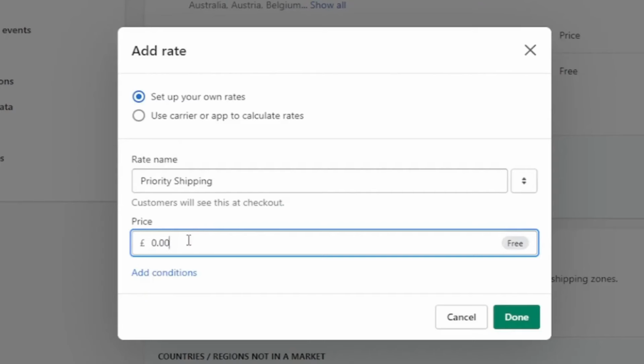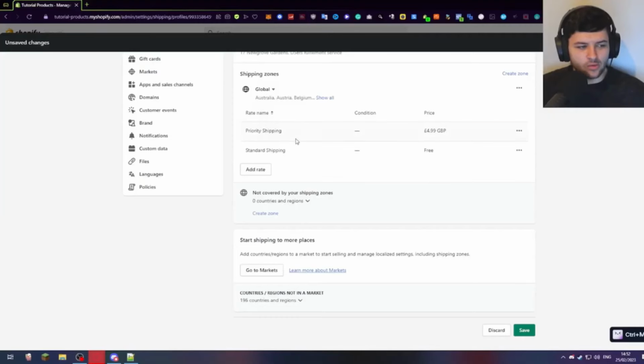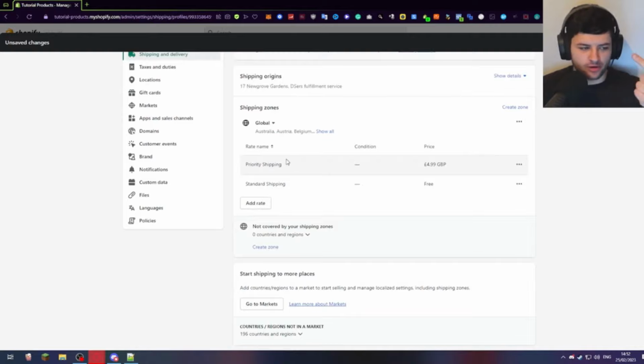Now it's really your choice what you charge for this specific shipping rate. I'd recommend basing this on the cost of your product, but if you're offering free shipping anyway with the standard shipping we set up, then it really doesn't matter what this price is. We could just select like £4.99, $4.99. But like I said, if you're already offering free shipping, you can just make this cheap too, like $2.99. I'm just going to select £4.99. And now we have a standard shipping and we have a priority shipping.